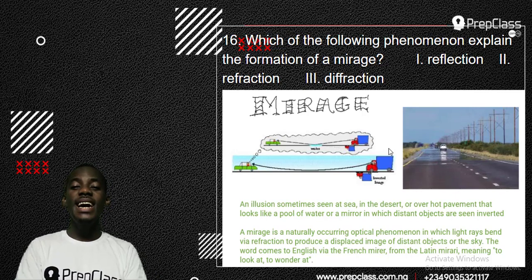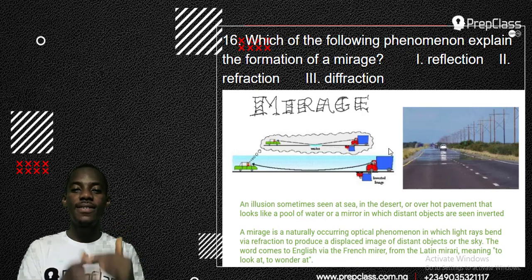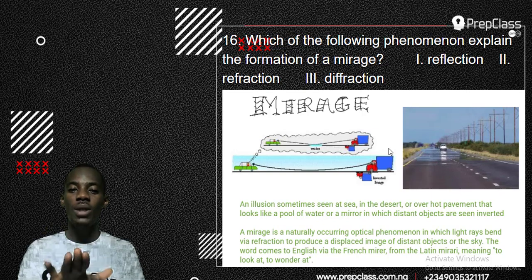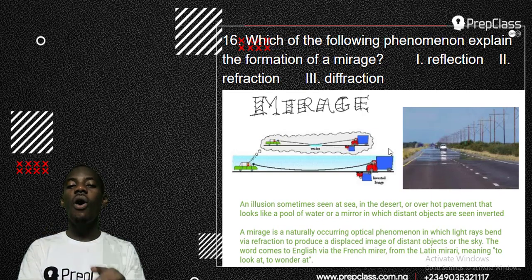Now, let's explain this. In physics, mirage is caused by refraction, and refraction is the bending of waves. This is how it happens. It happens on a hot day, that the sun ray hits the ground, and then the ground gets hot and produces heat. Now, when you are traveling on the road, what we are seeing as water is not really water. It's just the hot road, the heat of the ground. Then it moves like water. So it is the movement of the heat caused by refraction.